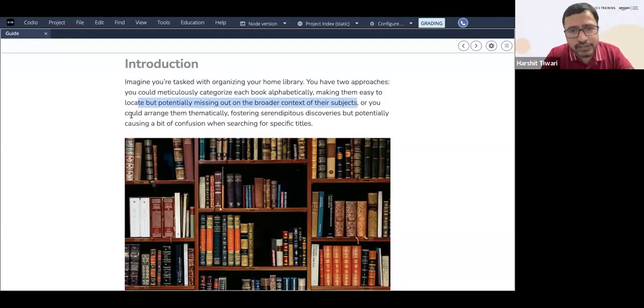So you could arrange them thematically. So you can have separate racks. If you're not doing it alphabetically, you can have separate racks or separate compartments for different themes, right?